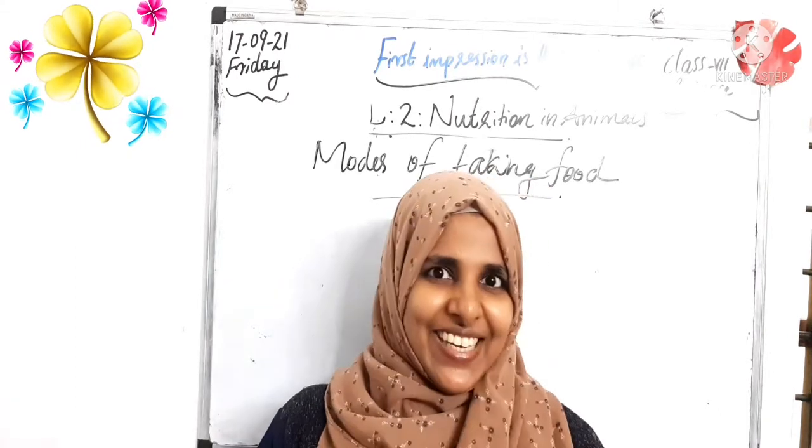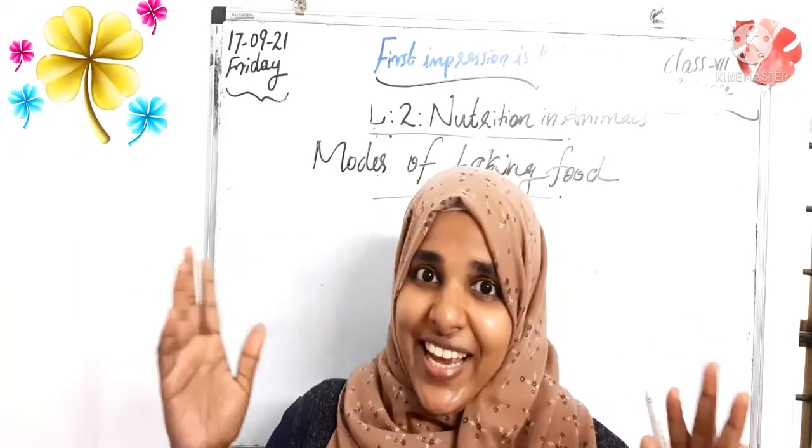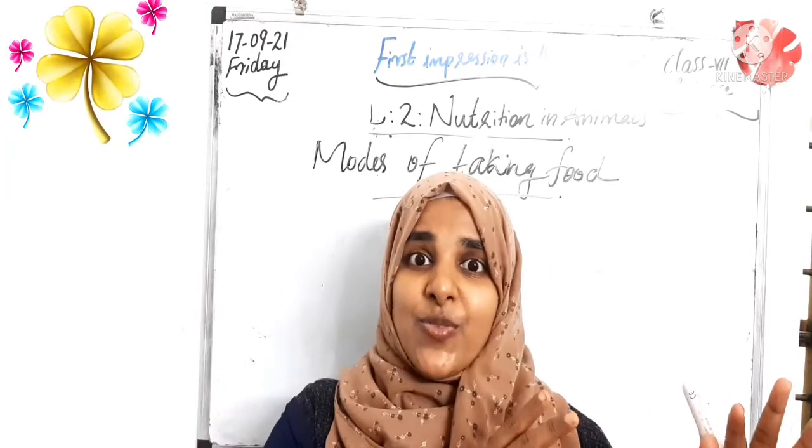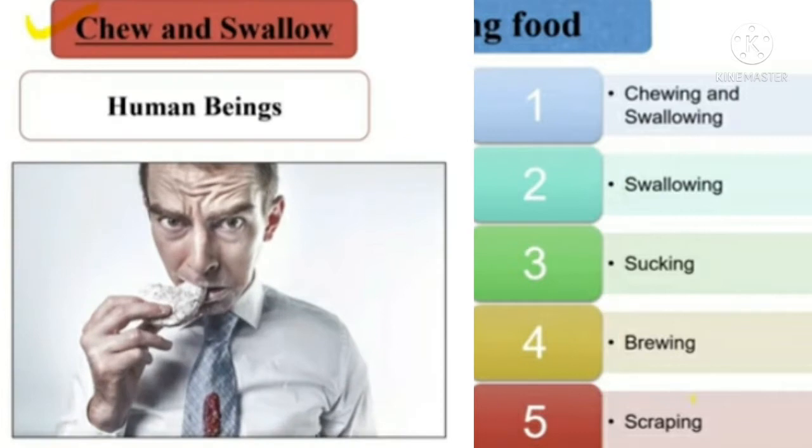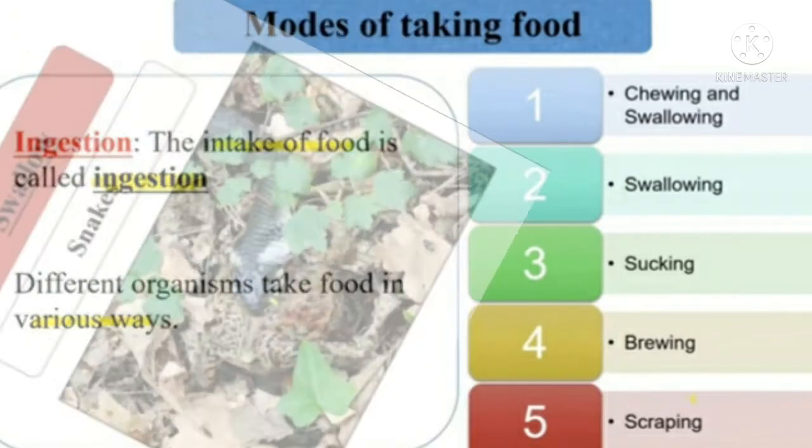Isn't it interesting, right? So we can check these examples with some pictures. Different organisms take food in various ways. Maybe it's chewing and swallowing. We can say, for example, humans themselves. Then swallowing only, in some organisms like snakes.